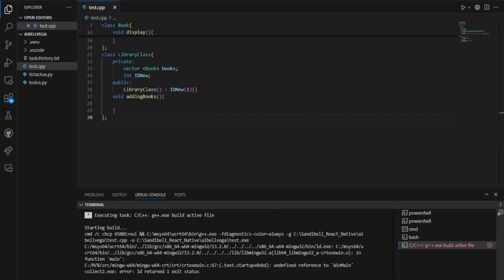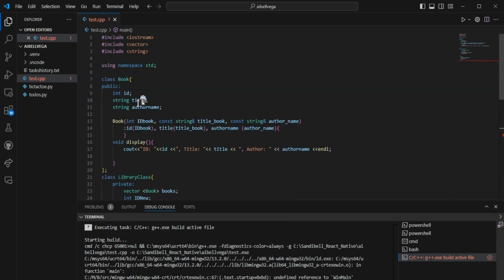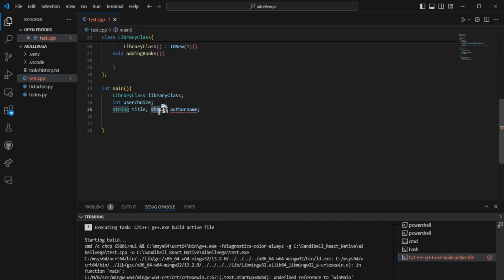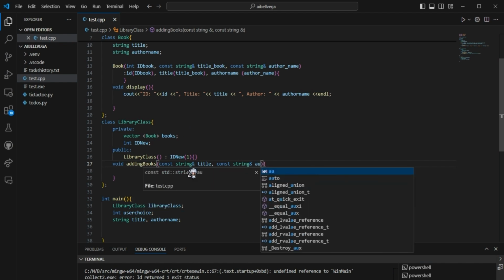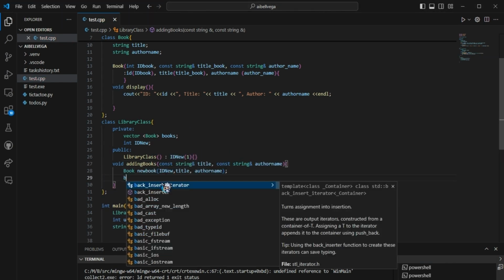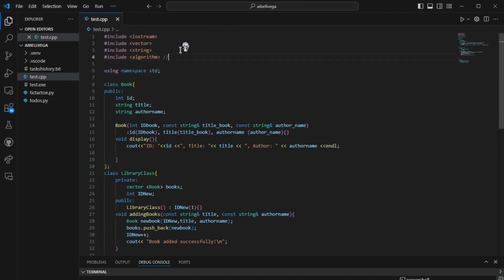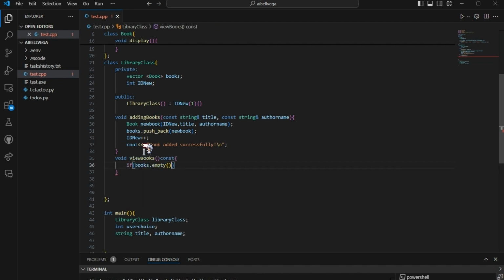Function separation: separate different functionalities into distinct functions or classes. For example, file handling and user interaction should be separated from the core logic of managing books. File I/O: always check if files are opened successfully before performing operations. Handle exceptions for file read/write errors gracefully.